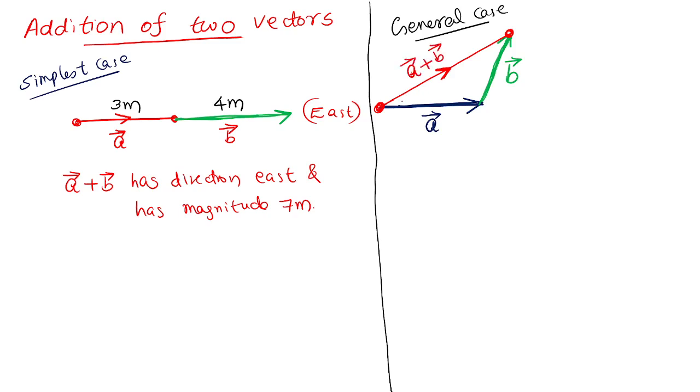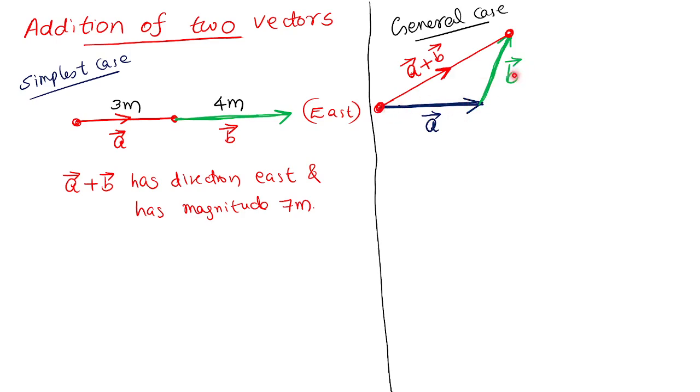Clear? For displacement, not distance. Displacement, what we do? We just join the initial point and final point, draw a straight line. That is the displacement. The magnitude of the net displacement is the measure of the length. Direction is the arrow. So in this way we can add the two vectors. Addition means we can find the total displacement, or the total force.